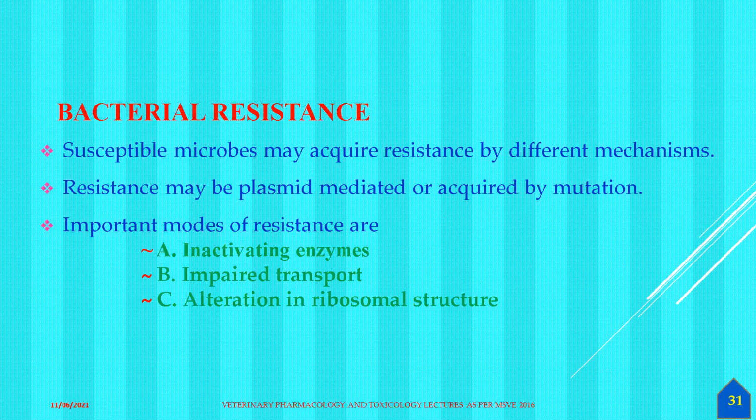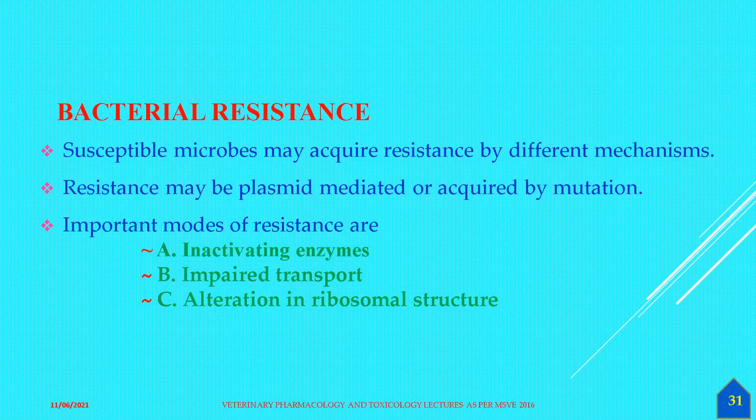The resistance may be plasmid mediated, which means it is transferred from one bacterium to another, or acquired by mutation, a changed gene sequence which is the resistance gene. The bacterium which has incorporated the resistance gene may also transmit the resistance from one bacterial culture to another. So what are the modes of resistance?